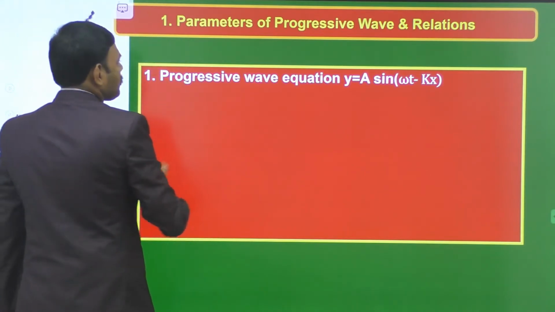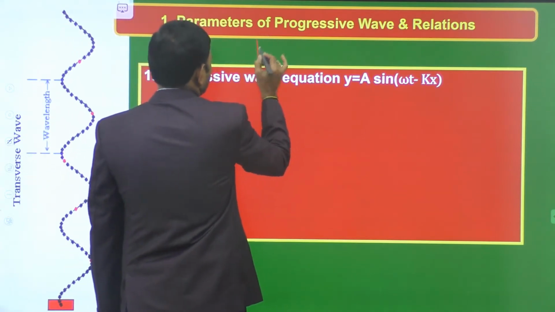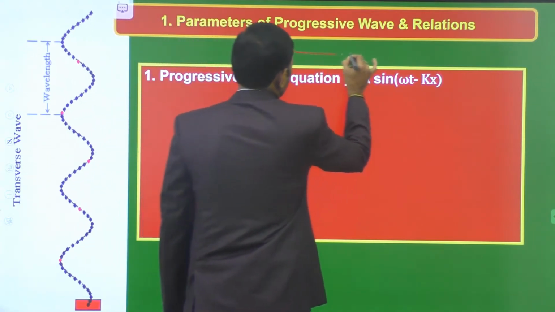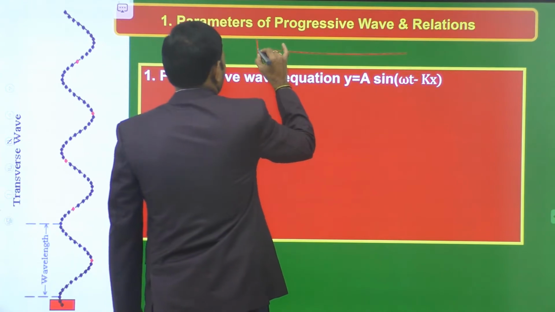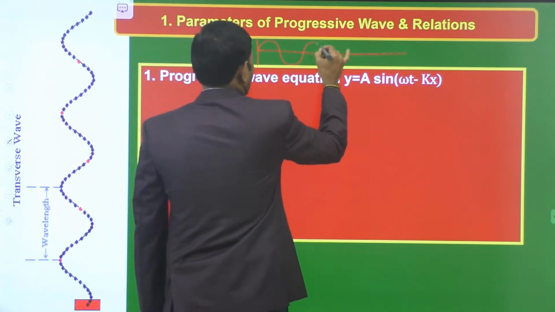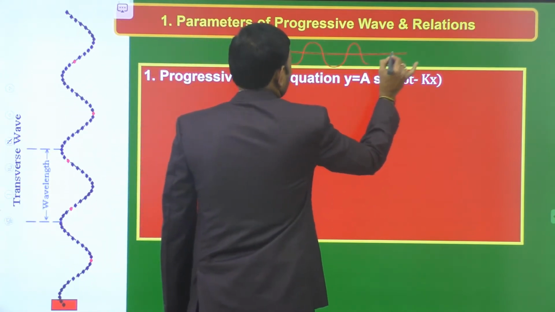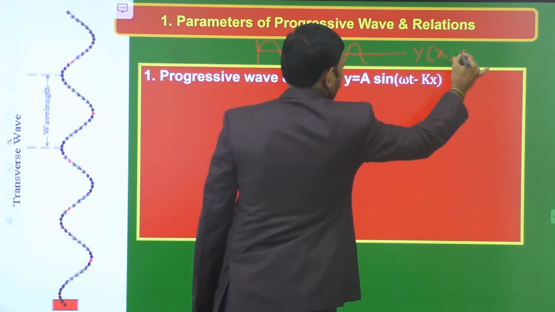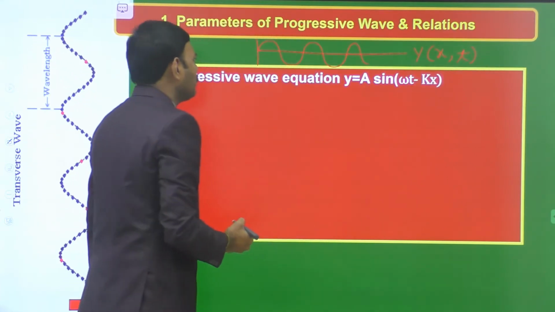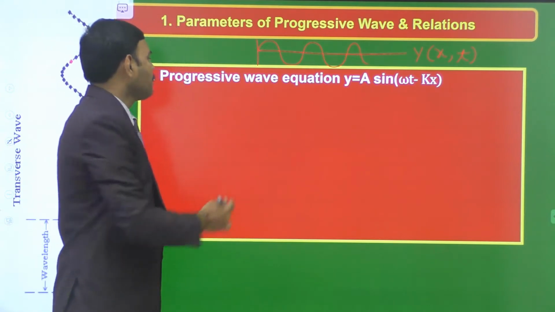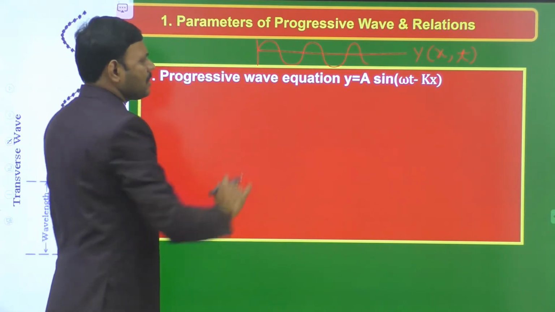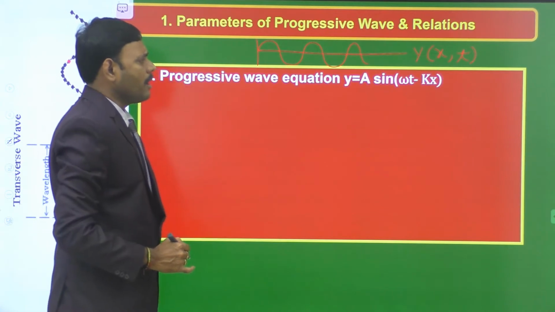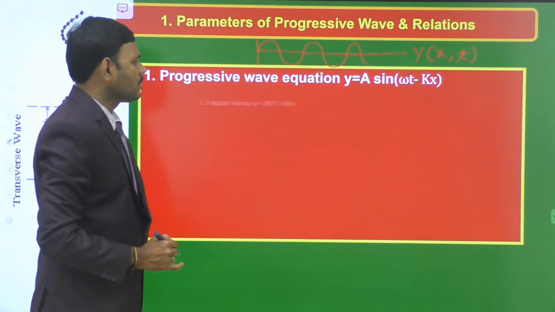Let this be the wave propagating like this in the positive x-axis. The displacement y of a vibrating particle of the wave, as a function of x and t, is given by y = a sin(ωt − kx).